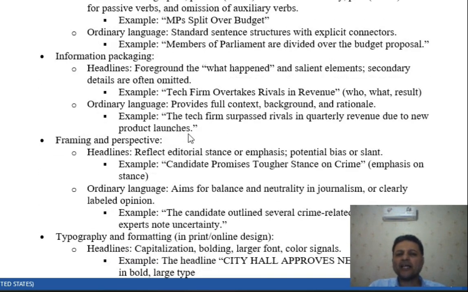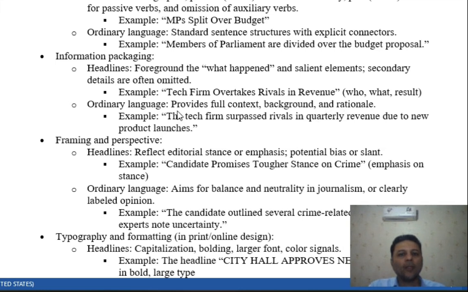About the information packaging, we talk about the foreground, not the background, all right? What happened on the surface, in fact, the core of the reality, the most important, salient pieces of news. And we delete the rest or the details. We don't go around the bush here. All right, especially I'm talking about newspaper headlines. Well, like "tech firm overtakes rivals in revenue." We talk about who, what, result. That's it. In short, like telegraphic.